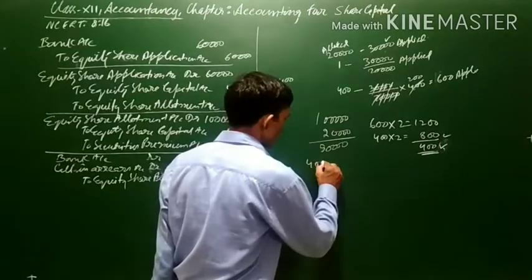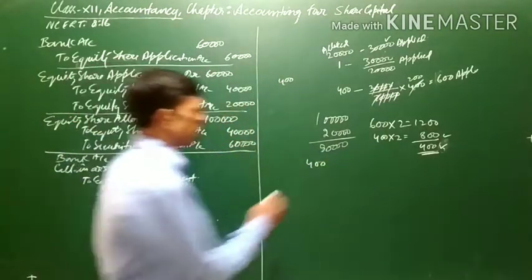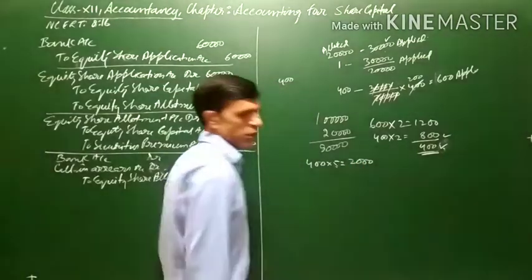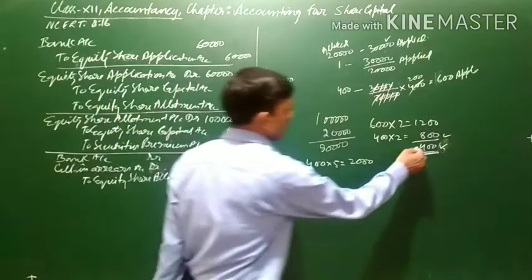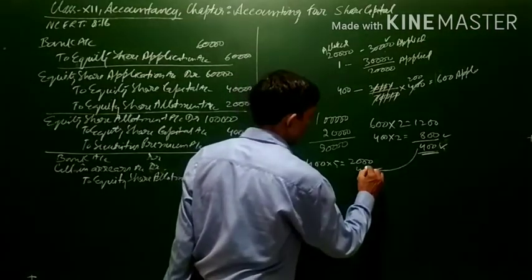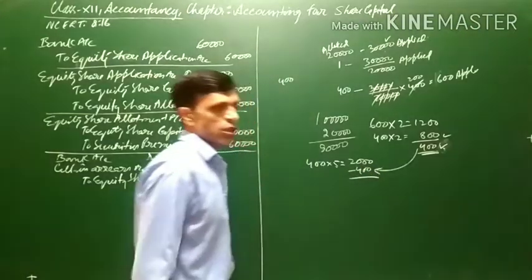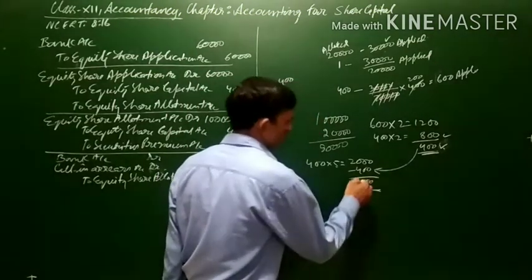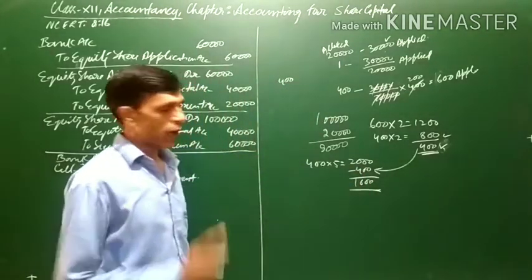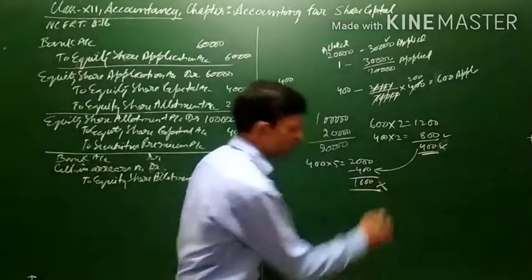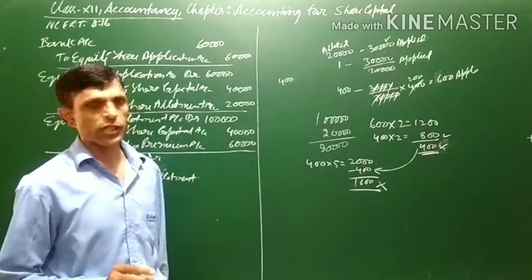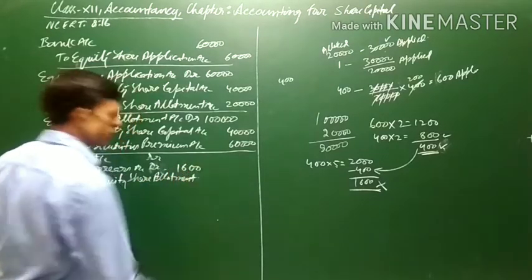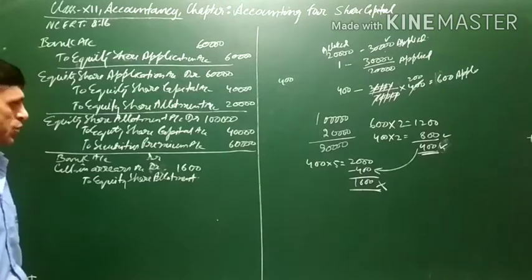Now since he was allotted 400 shares, and as we know, allotment money is rupees 5 per share, it comes to 2,000. Out of this, 400 excess money has already been transferred to the allotment account. So Mohit should have paid only 1,600 at the time of allotment, and this 1,600 is what Mohit had not paid. It means the calls in arrear will be 1,600 only.